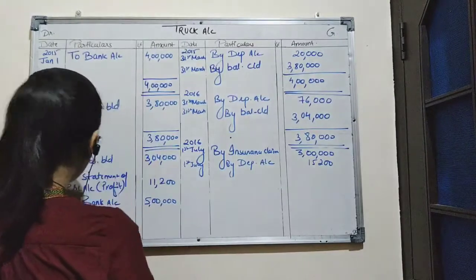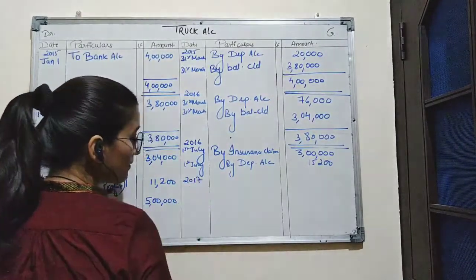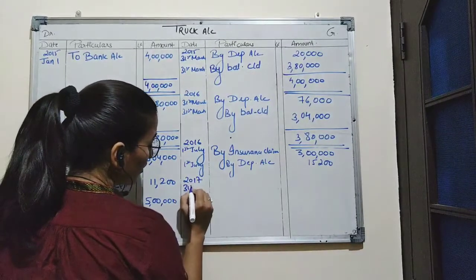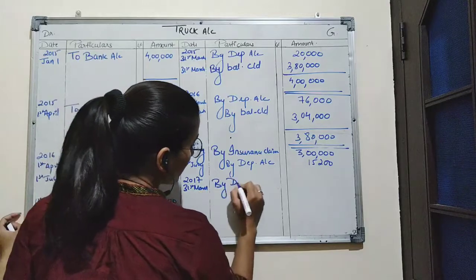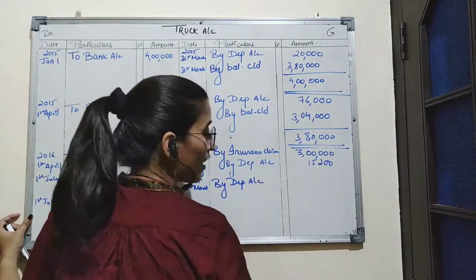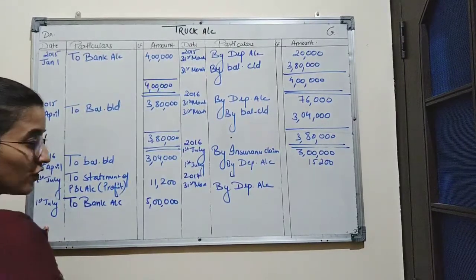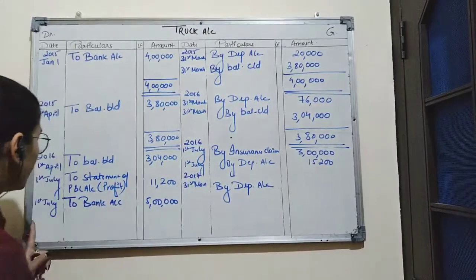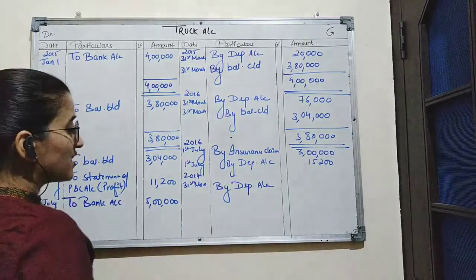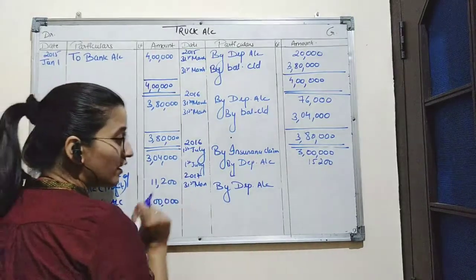So depreciation is always provided at the end of the year. So the year ending will be 2017, 31st March, by depreciation account. We can see here the second truck was bought on 1st July and the depreciation is provided on 31st March. That means the second truck has been used for 9 months from 1st July to 31st March.